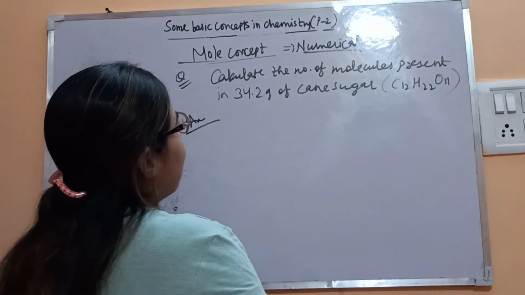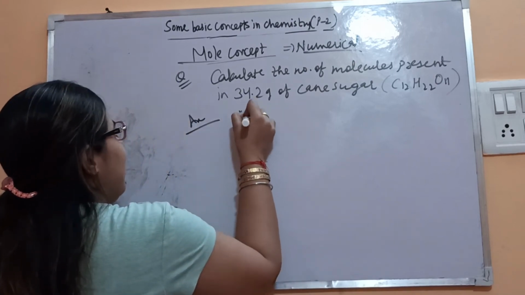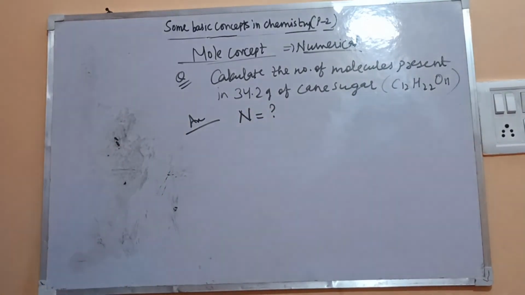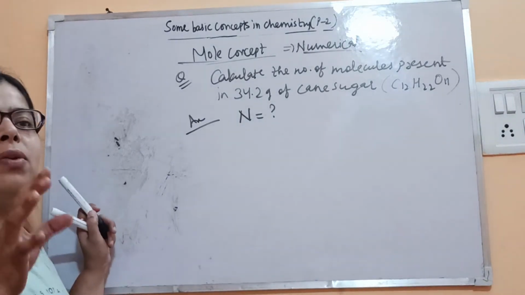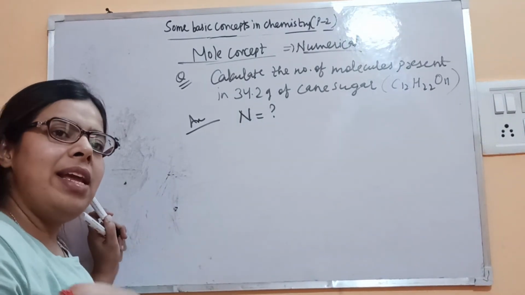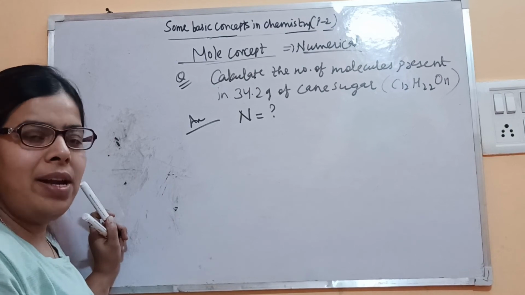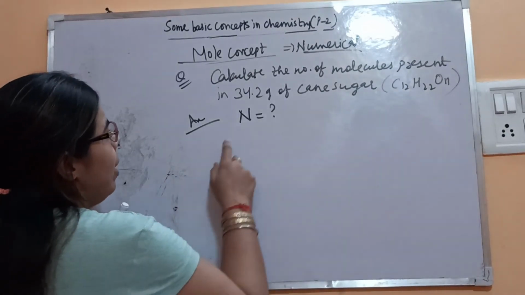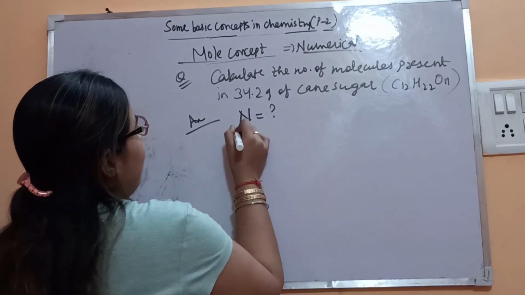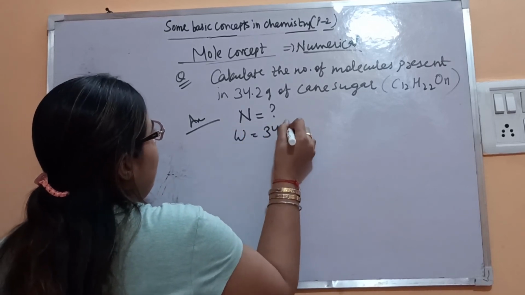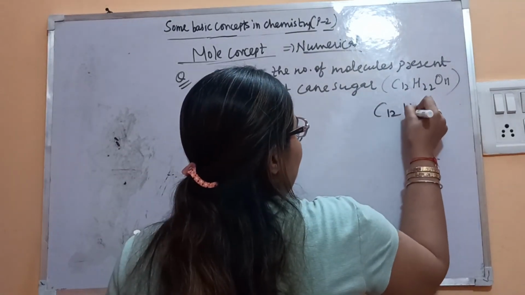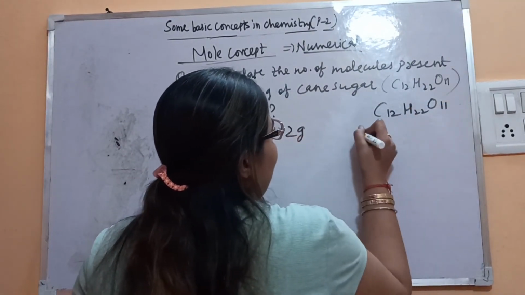Number of molecules means particles, so we have to calculate capital N. First of all, remember one thing: while solving a numerical, always write down the given values first, then the formula required, then substitute the values and solve. So N we have to find. Given mass is 34.2 gram. Molecular mass is not given, so we can calculate it.